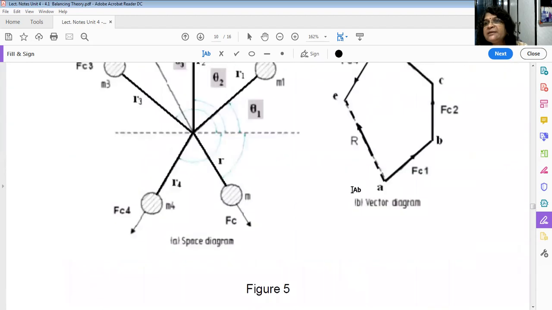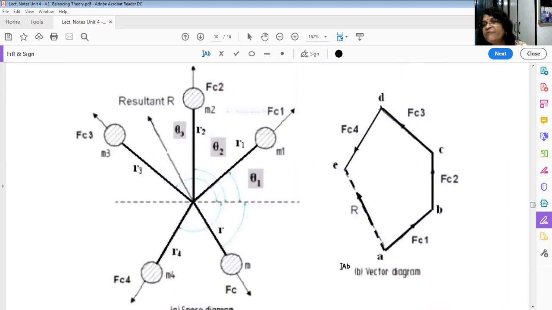In the graphical method, you just have to draw the vector diagram, that is, the force polygon. Remember, though it is a vector diagram, it is very, very simple. How do you draw it? You know this direction, theta 1, R1 and M1. So draw the force vector FC1 in this direction. AB will represent a vector parallel to this one. The magnitude is M1 R1 omega square and the direction is parallel to FC1.